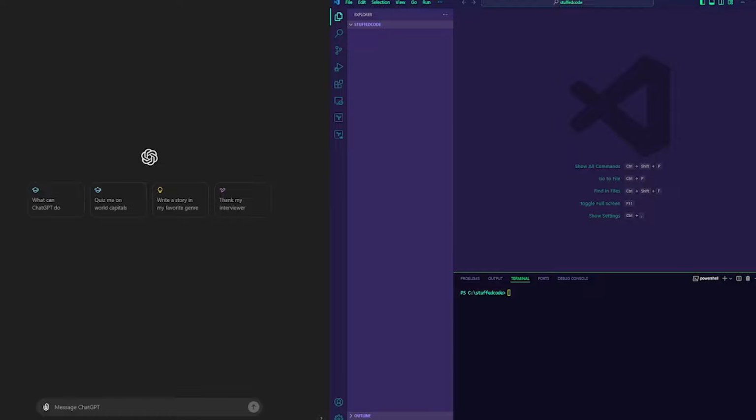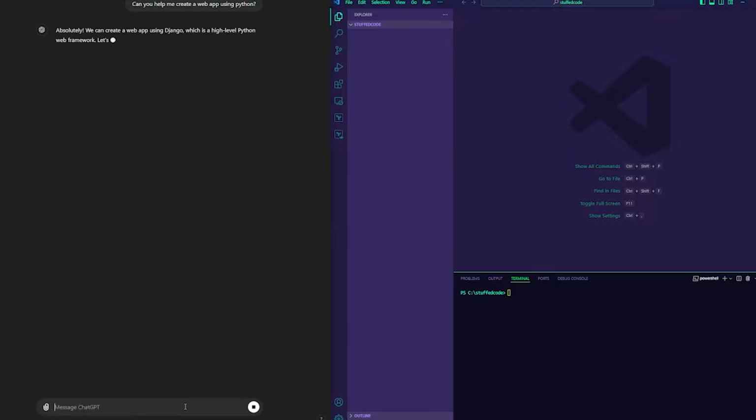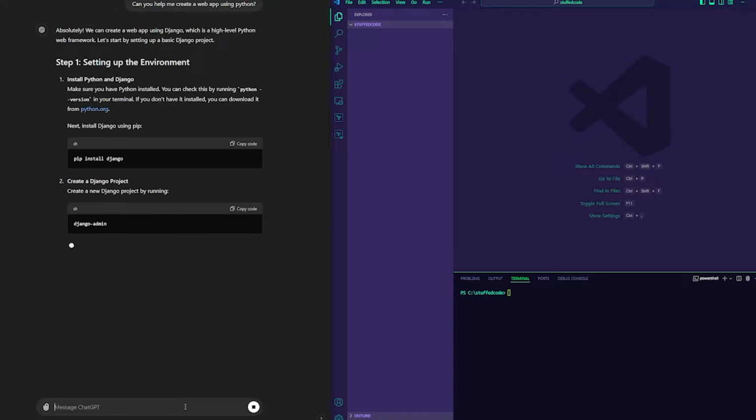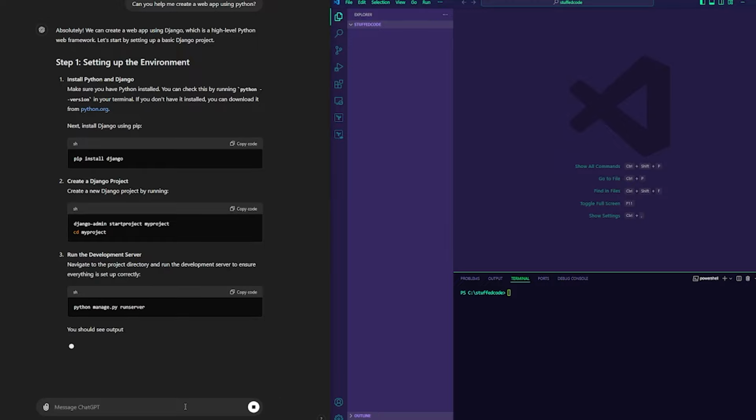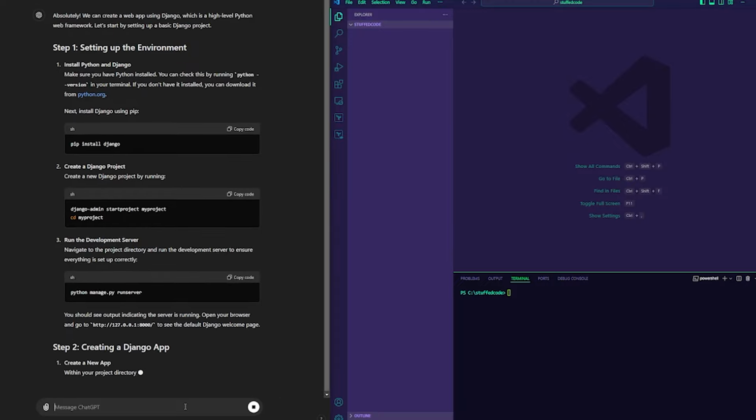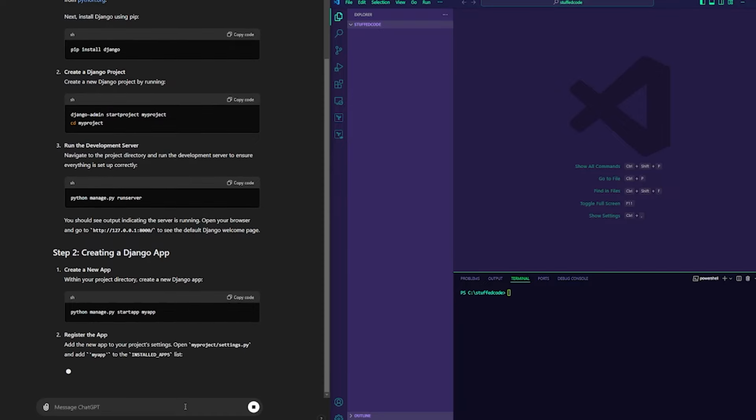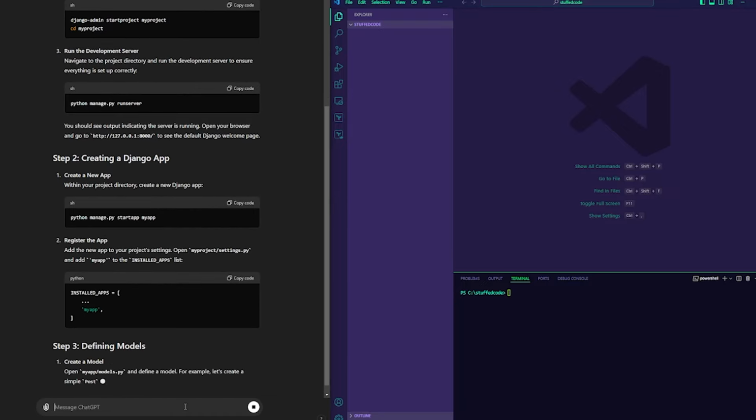All right, we're basically just going to step right into it, and ask ChatGPT, can you help me create a web app using, well, actually let's not say using, using Python. Now it's already going to know that I prefer Django framework, so I'm just going to go ahead and utilize that. And as you can see, you could just think of it as your own personal tutor, or your own personal tutorial, per se.